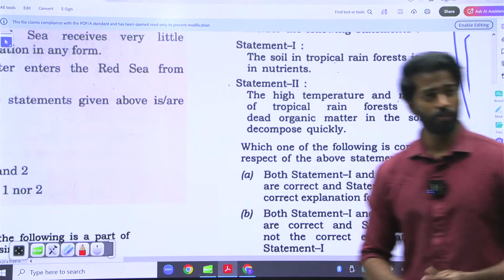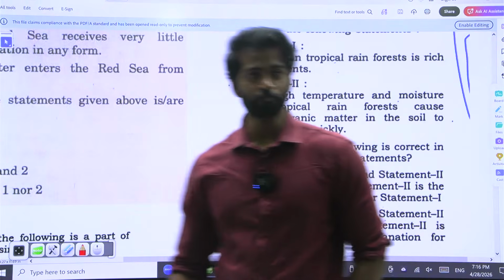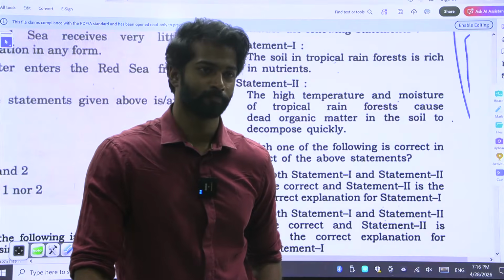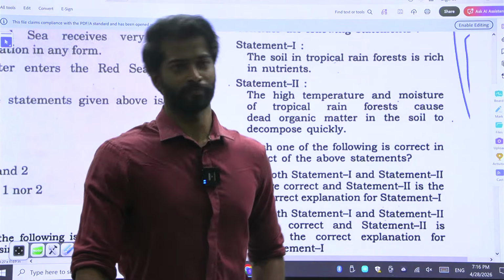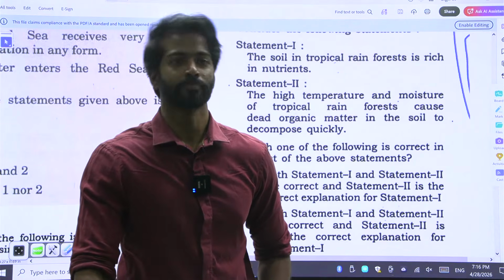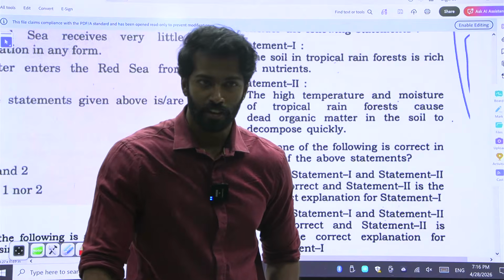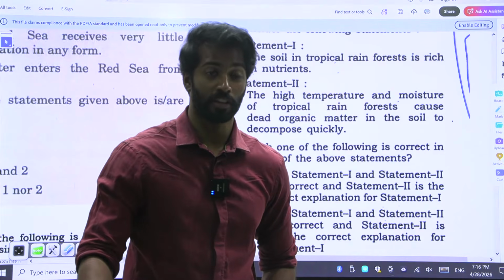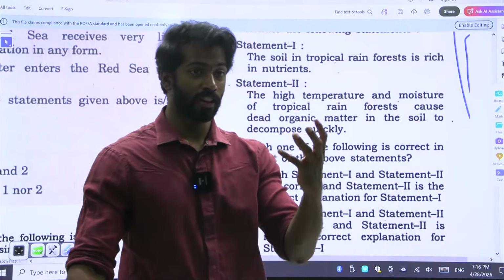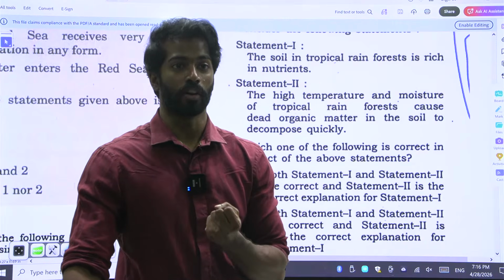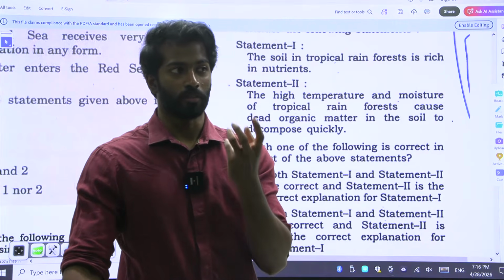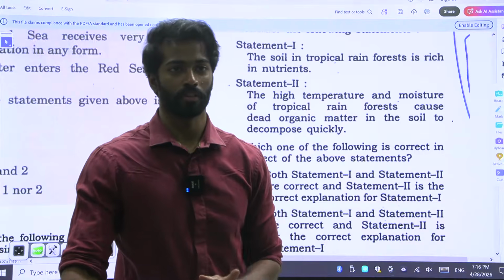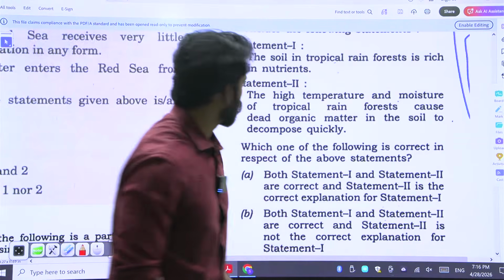So the soil in tropical rainforest is rich in nutrients. Is it rich in nutrients? Why not? Exactly. As there are many trees, as there is high biodiversity and species diversity in tropical areas, all of the trees will absorb the nutrients from the soil. So most of the time, soil is very poor in nutrients. Okay. So that is why the first one is wrong.